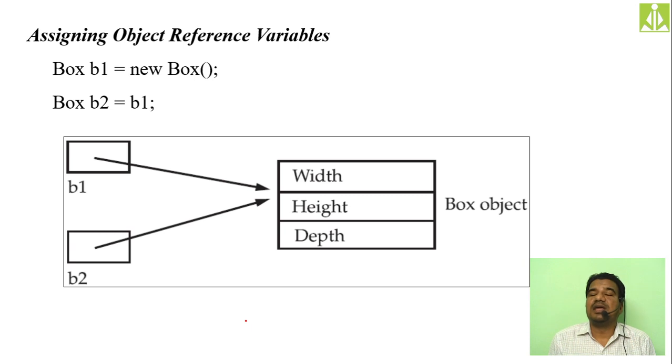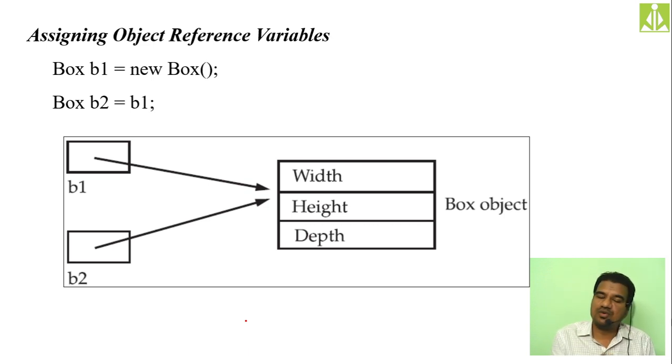But if you want your second object reference to also point to the first object only, you can do that simply. Don't allocate memory for the second object reference using the new operator. Whatever memory you have assigned to the first object, assign that same memory to the second object as well.